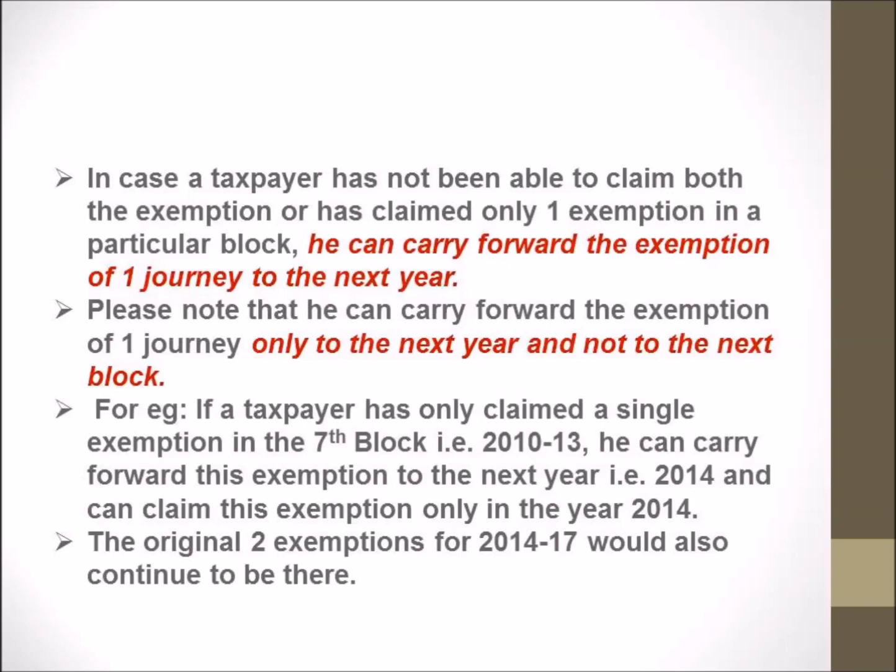So this is what we are trying to say. We can carry forward only to the next year, that is, the first year of the next block. Only in that year can you claim your carried forward exemption, and if you are not able to claim that exemption in that year, your exemption will lapse. The original exemptions would also continue to be there. So the original exemptions will be there, but the carried forward exemption will lapse after the completion of the first year. So these are the points which are required to be kept in mind while calculating the LTA or LTC exemption.